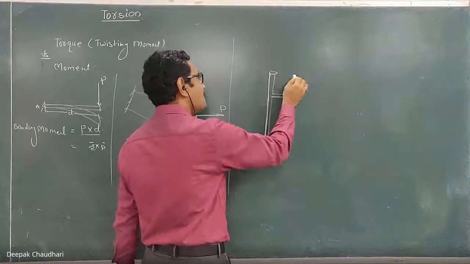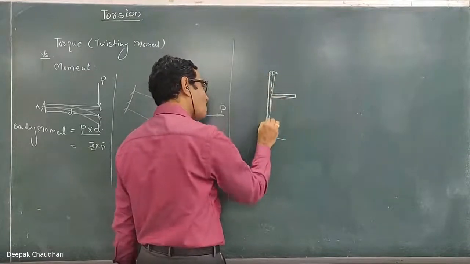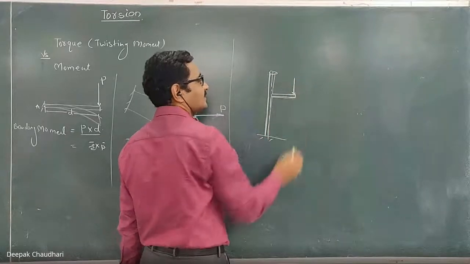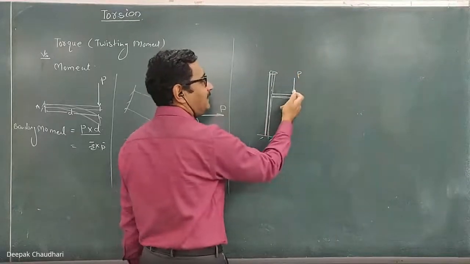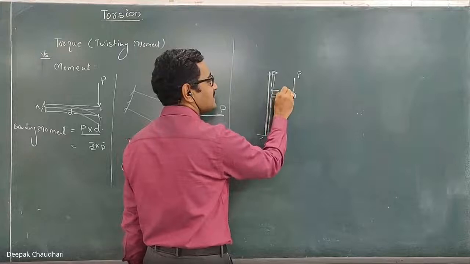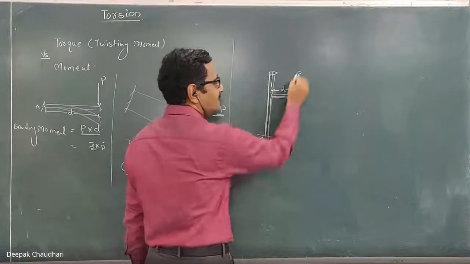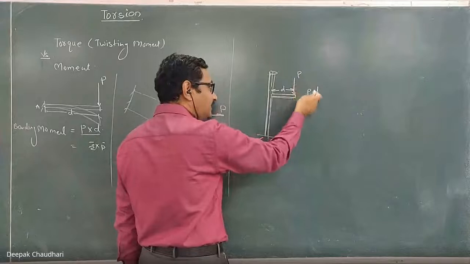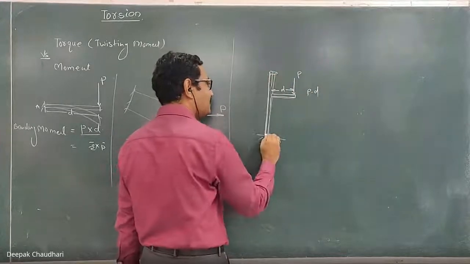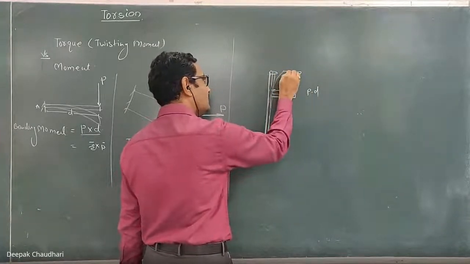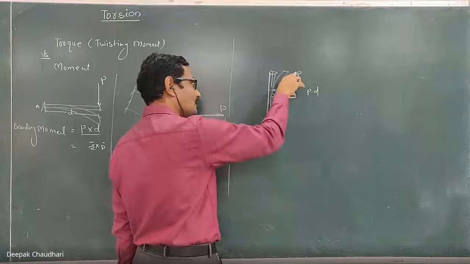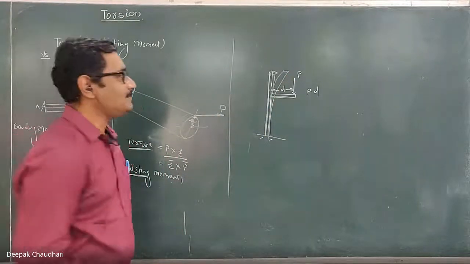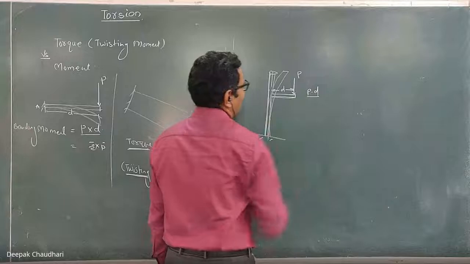Now if I apply a force parallel to this vertical axis, and suppose this distance is d, then the moment produced by this force about this axis is P into D. But the effect of this moment is to bend this vertical pole. So this becomes the bending moment.